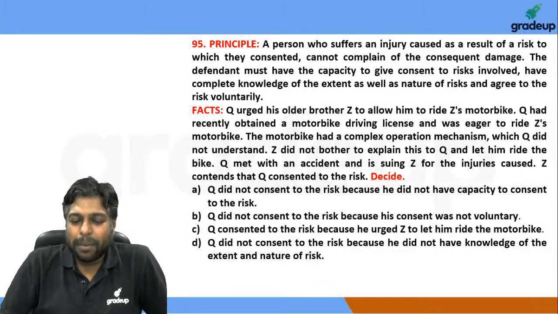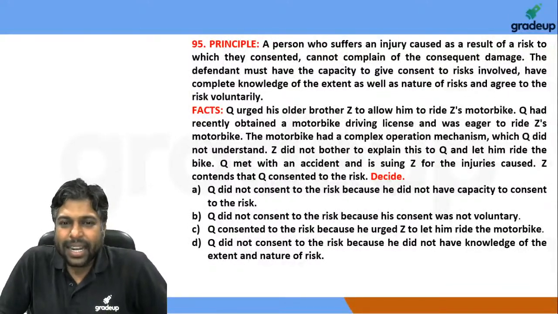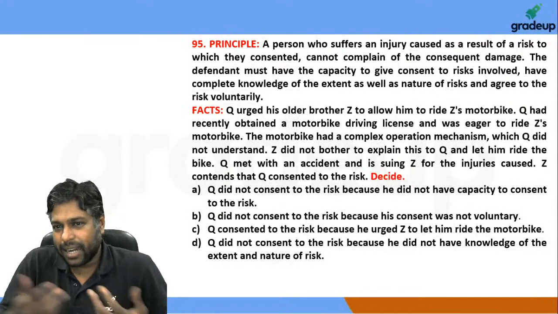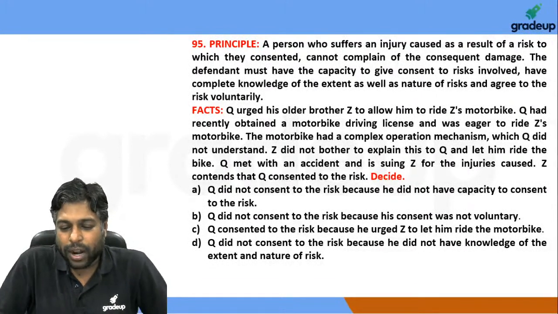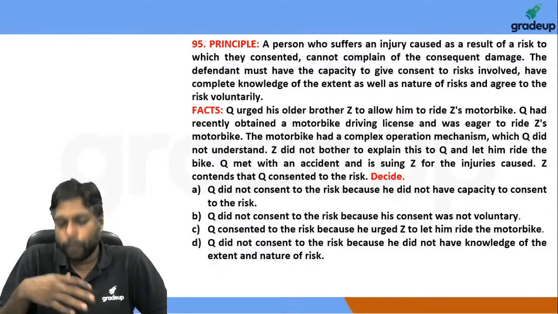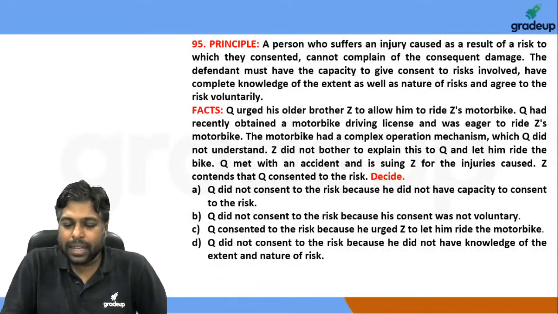Okay, 95 guys, 95. Again, if somebody already has a driving license, you already have appropriate age, you're already above the age of 18. The duty of care is with you, right? The duty of care is definitely with you.